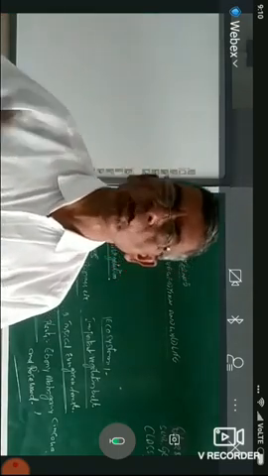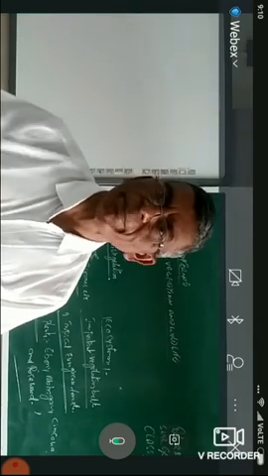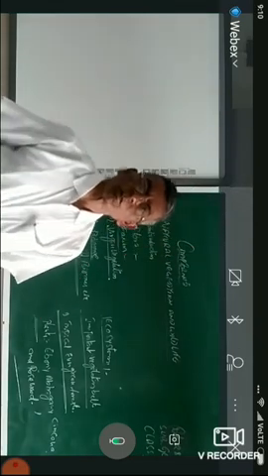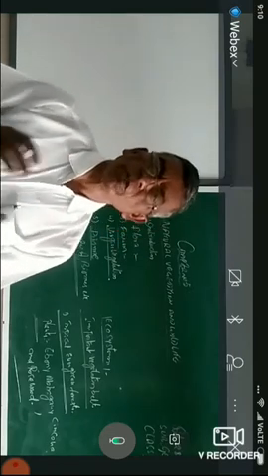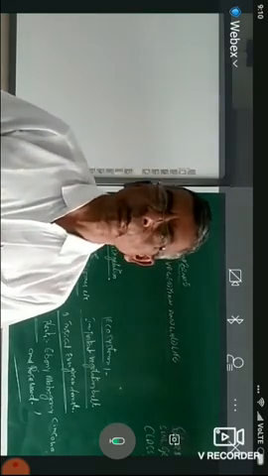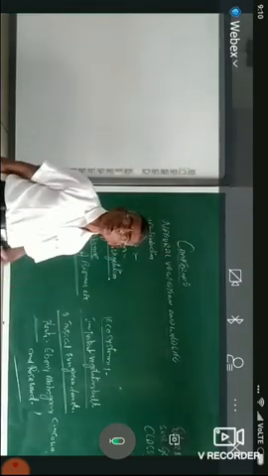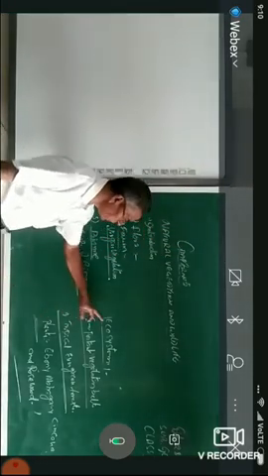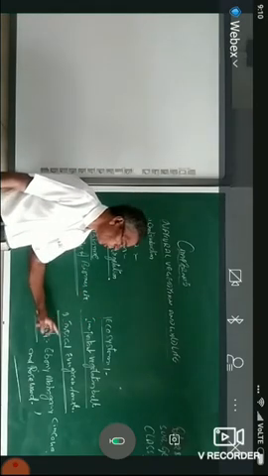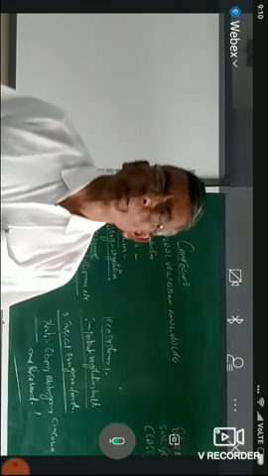These biomes are classified based on the climatic conditions. Therefore, vegetation can be classified into different types. The first one is the tropical evergreen forest.